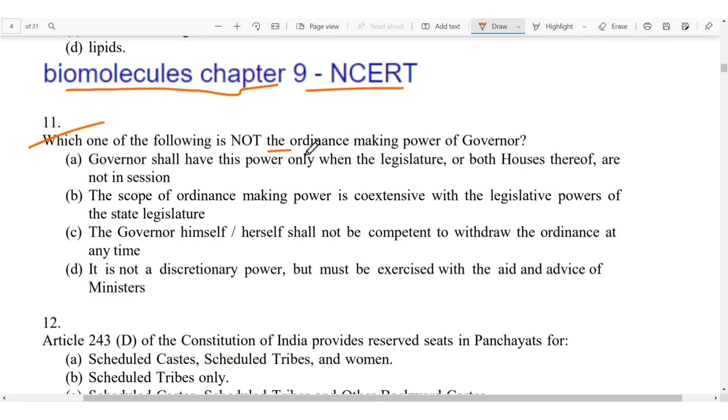Which of the following is not the ordinance making power of the governor? For 11, the answer is C. The governor shall not be competent to withdraw the ordinance at any time.